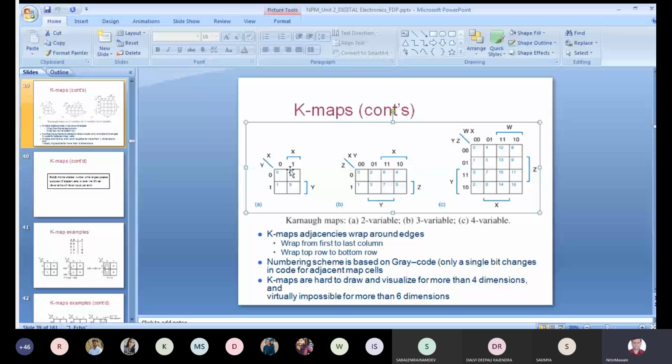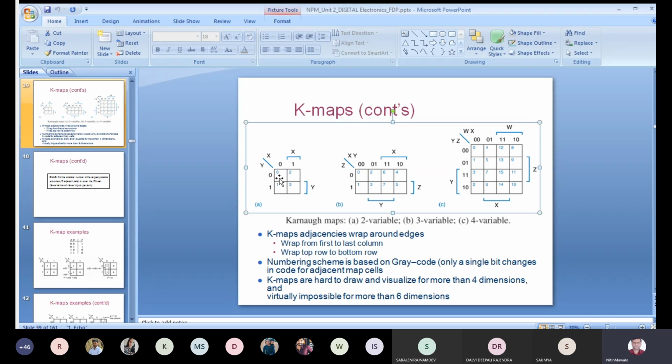So for 2, 3 will be there and 0 will be there; for 3, 1 will be there and 2 will be there; for 1, 3 will be there and 0 will be there. So each cell will have 2 adjacent cells. And diagonally, 1 is not adjacent with 2 and 3 is not adjacent with 0. Keep this concept in mind. Diagonal elements are not adjacent elements. And that is the first and very, very important property of KMap. If you want to make any grouping, cells should be adjacent first. If the cells are not adjacent, you cannot go for that grouping. So that is a very, very important concept.